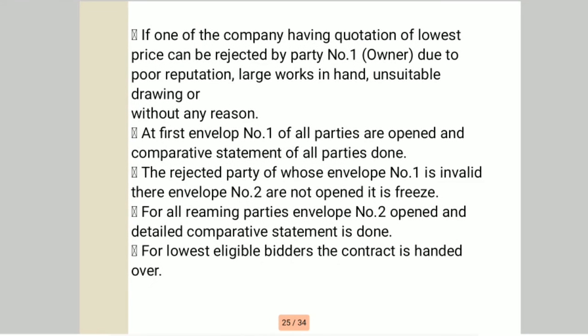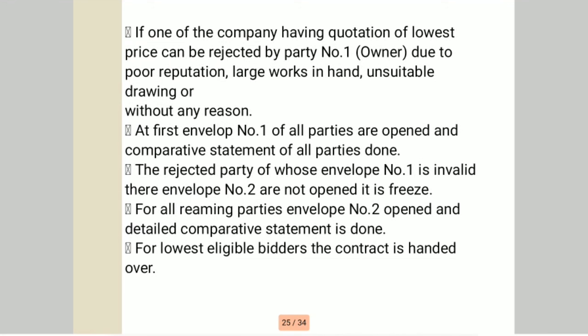Then at first, envelope number 1 of all the parties is opened and a comparative statement of all the parties is done. For the rejected parties whose envelope number 1 is invalid, envelope number 2 is not opened; it is frozen. For all remaining parties, envelope number 2 is opened and a detailed comparative statement is done. For the lowest eligible bidder, the contract is handed over.